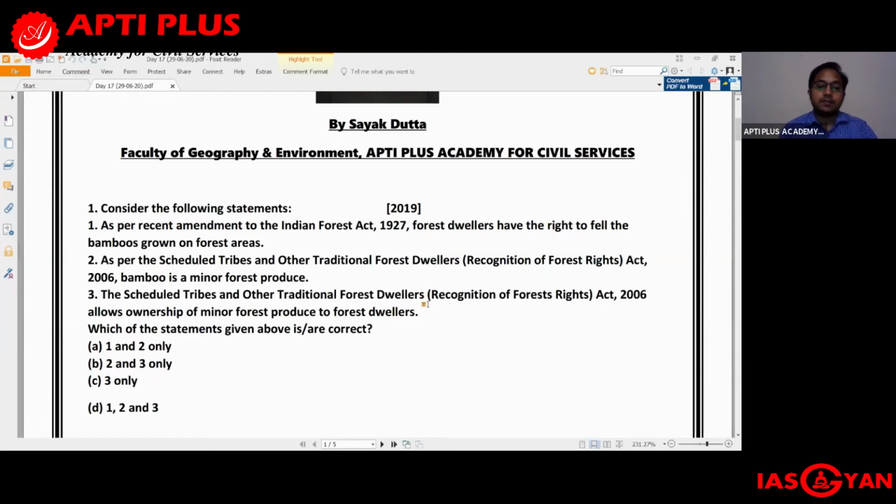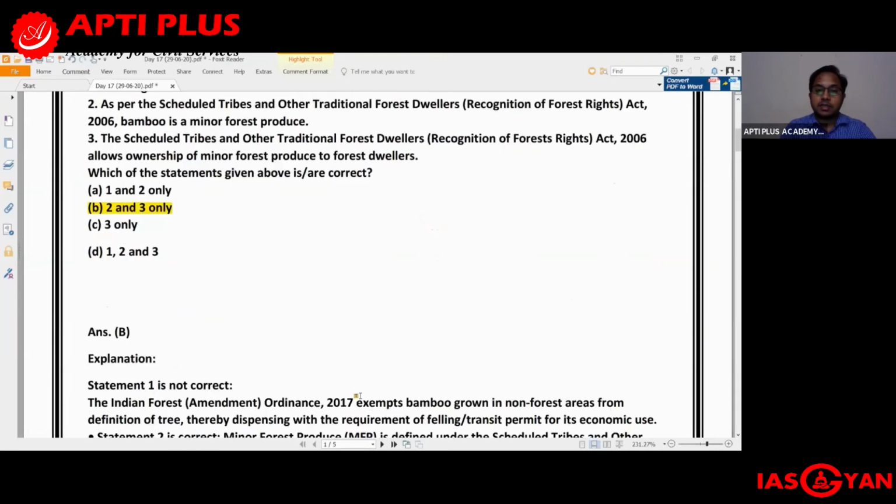The third statement that we have, the Scheduled Tribes and Other Traditional Forest Dwellers Recognition of Forest Rights Act 2006 allows ownership of minor forest produce to forest dwellers. Is that correct? Yes, that is also correct, because as per this act, the ownership of the minor forest produce lies with the Gram Sabha. So yes, it lies with the forest dwellers and the Gram Sabha. So the third statement is also correct. The first statement is incorrect, and the second and third statements are correct. So your right answer is B, 2 and 3 only.